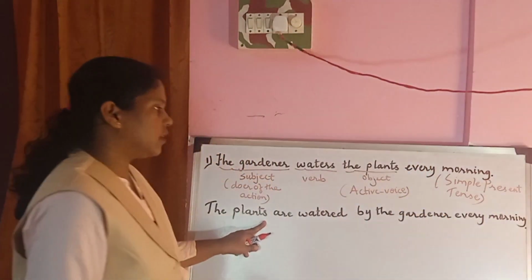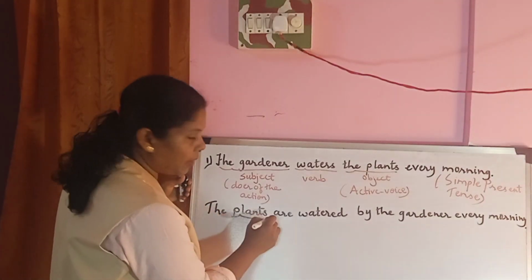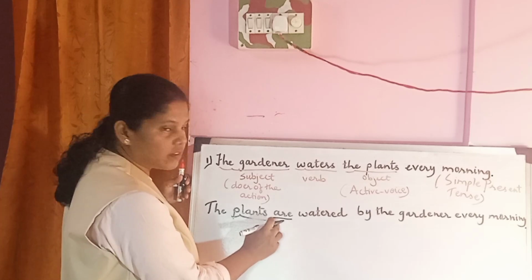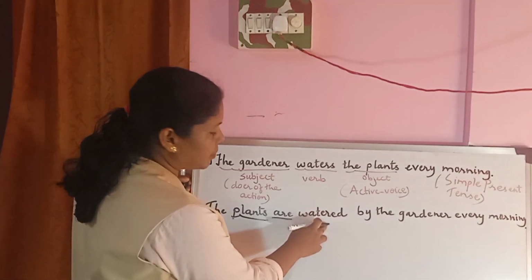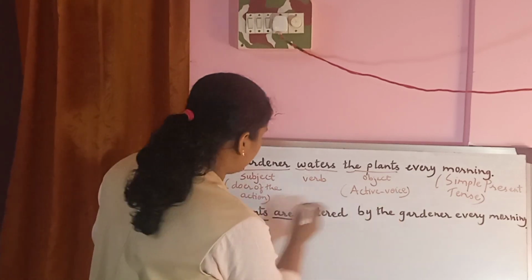The plants are watered by the gardener every morning. Now the plants, plural, so the auxiliary verb is are, watered, the past participle, by the gardener.